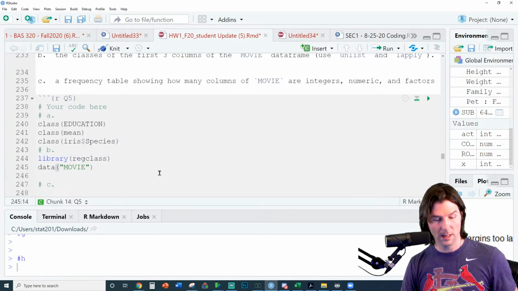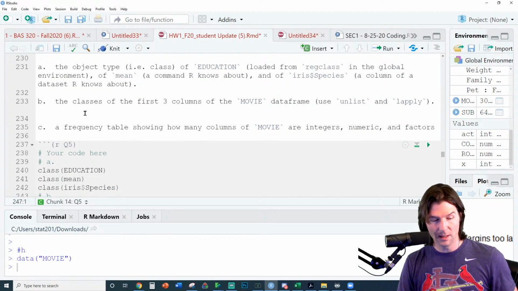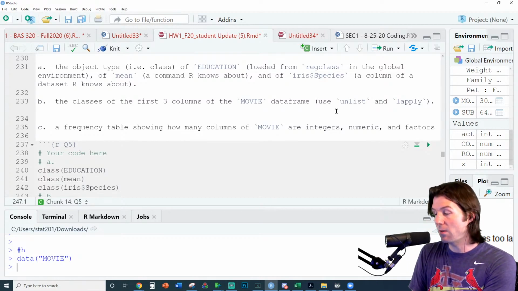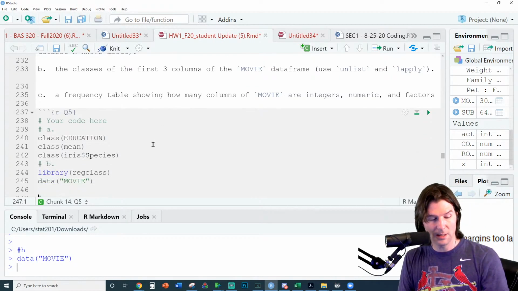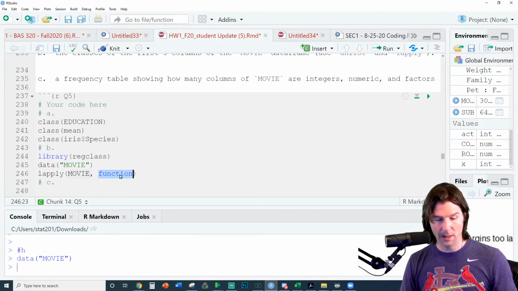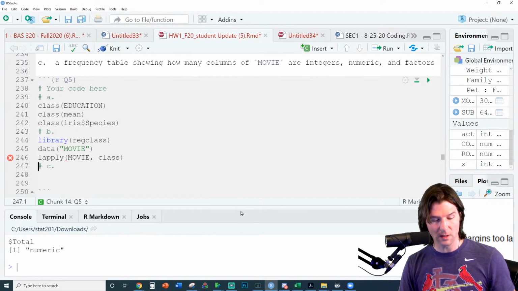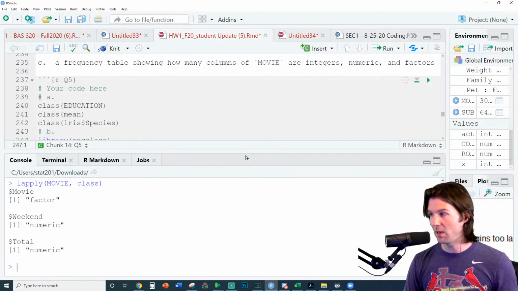Let's go here and do data(movie), and that loads the movie data frame in. We want the classes of the first 3 columns of the movie data frame. So now data frame can be used. Let's give it a shot right here. Apply, and we're going to put in the movie data frame, and then the function we are going to do to it is the class function. So we're going to go here to class, and this will give us the class of the first 3 columns.